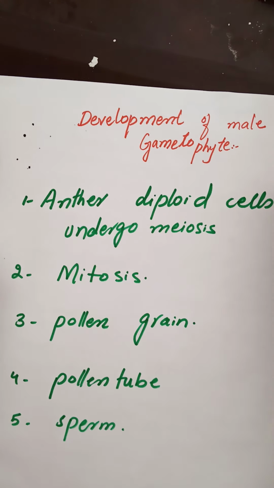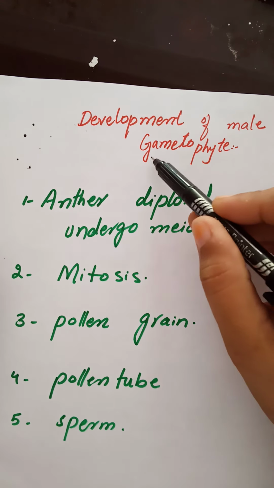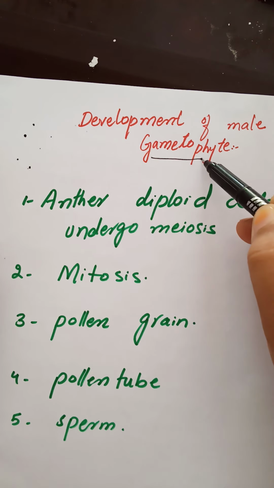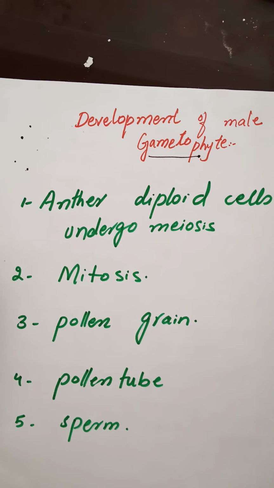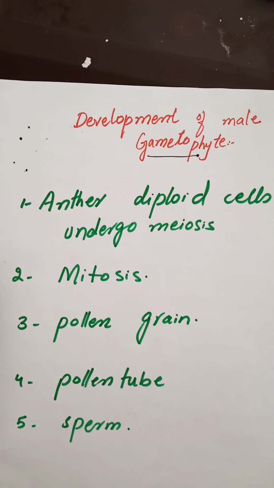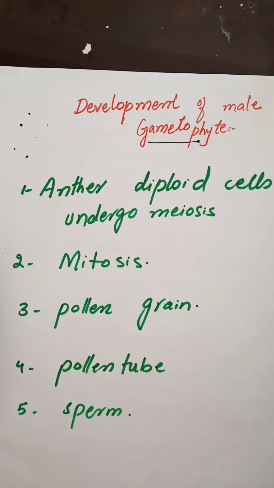Students, we were discussing reproduction in plants. In my previous lecture, I told you about pollination. Today we are going to discuss the development of male gametophyte. After pollination, the next event is the development of male and female gametophyte. So, we are going to discuss the development of male gametophyte right now.